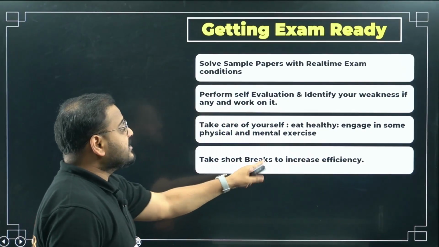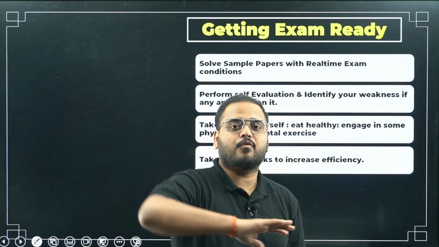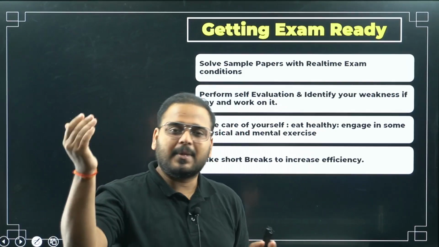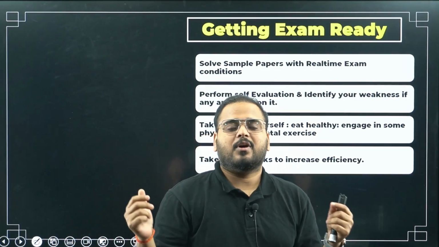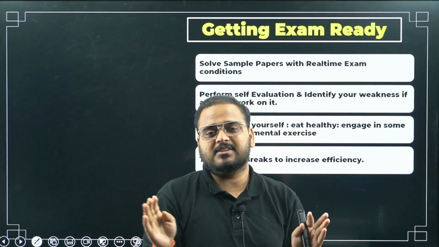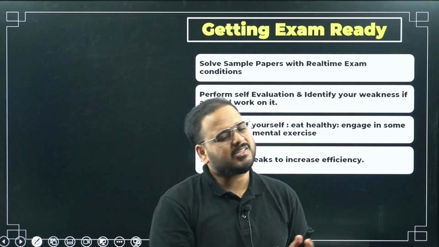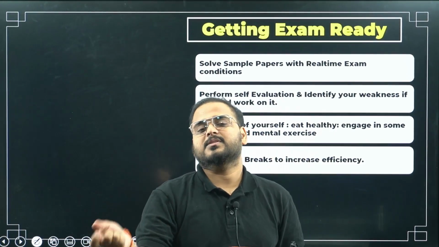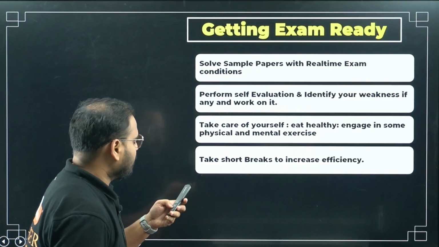Take short breaks to increase efficiency. This means do not study for very long hours. Let's say I started maths, and I study for 4 hours. Don't do that. Stop after 1 hour. Take a 10 minute break. Come back, have some water, talk to your mom, talk to your dad, talk to your friends if you have to. Then come back, completely shut down everything else and start studying again. So a 10 minute break after every 1 hour is a very good schedule. One hour of study, then 10 minutes break, and so on. Like that you can plan and schedule your study hours.